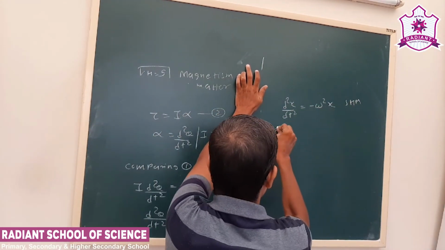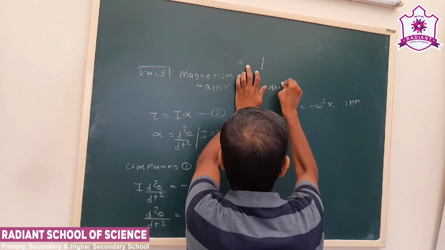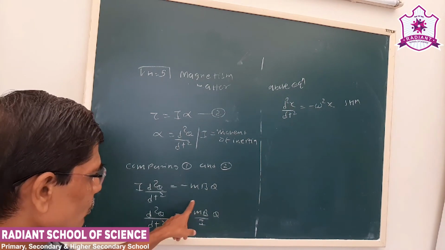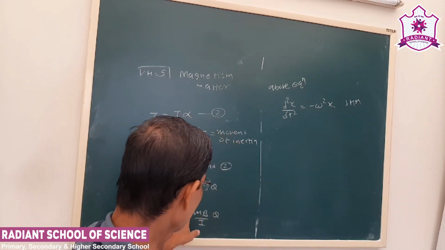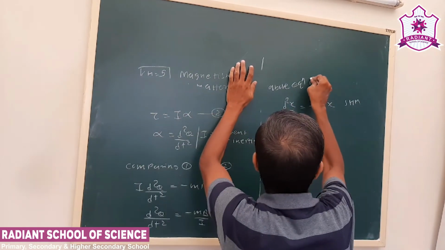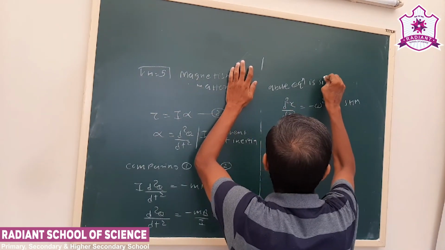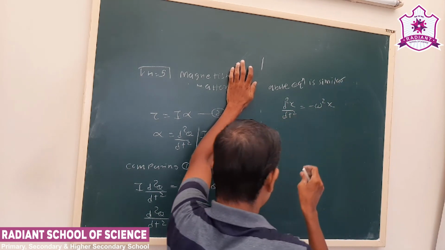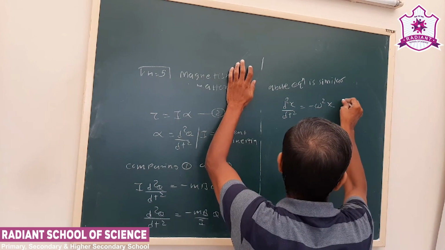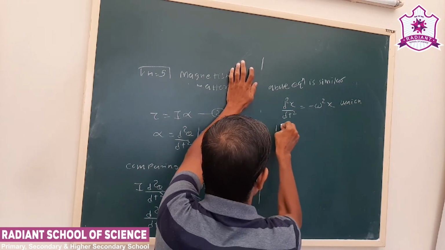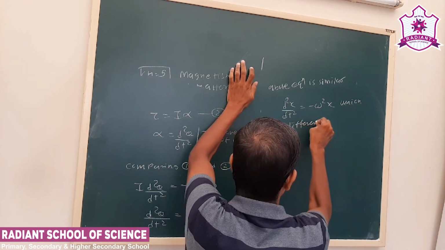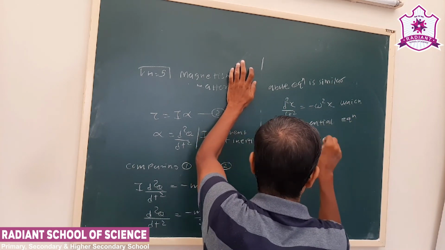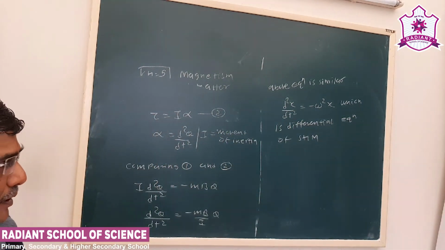So we can say the above equation, d square theta by dt square equals minus mb theta upon I, is similar to d square x by dt square equals minus omega square x, which is the differential equation of SHM. So it will perform SHM.